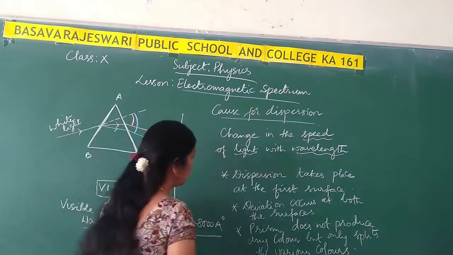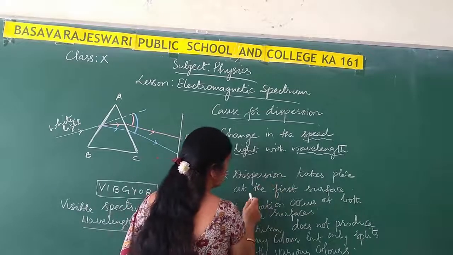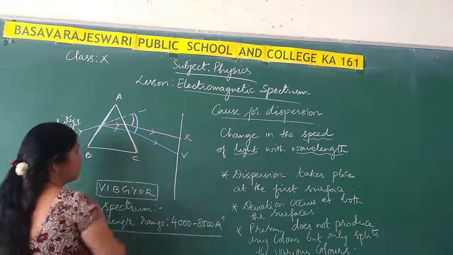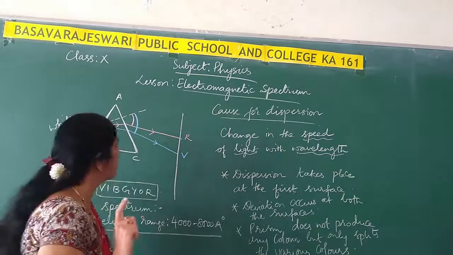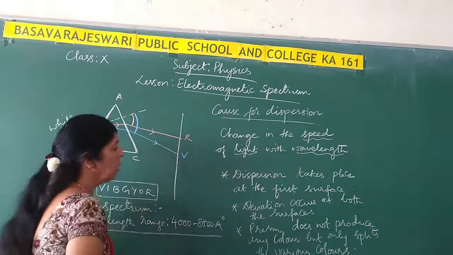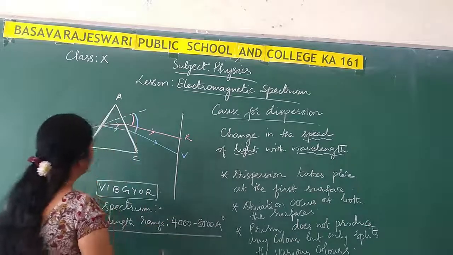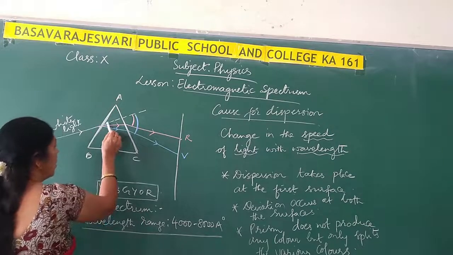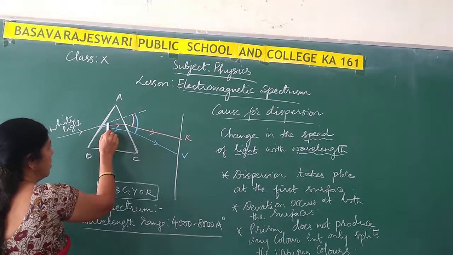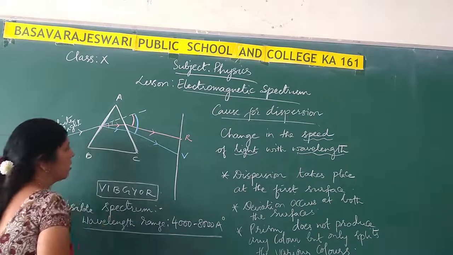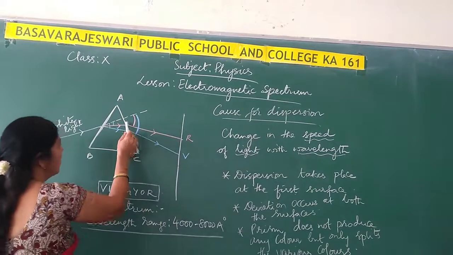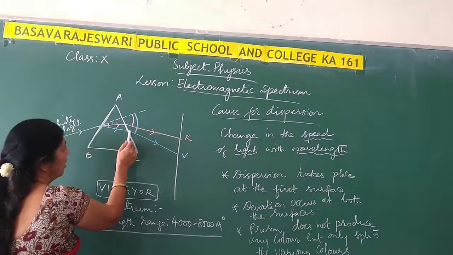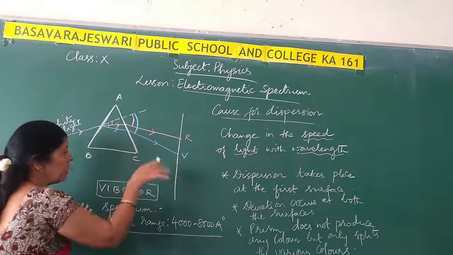Okay. Now we have to remember certain important points here. Dispersion takes place at the first surface. See, this is the first surface of the triangular prism. Always remember that dispersion will take place at the first surface of the prism only. Next, deviation occurs at both the surfaces. Apart from dispersion, deviation is also taking place. Here you can notice that violet light is getting deviated by a certain angle, and even red light is deviated by a certain angle. And when it enters the other refracting surface, here also deviation is taking place, is it not? So the light is bending, violet light or red light, it bends further.